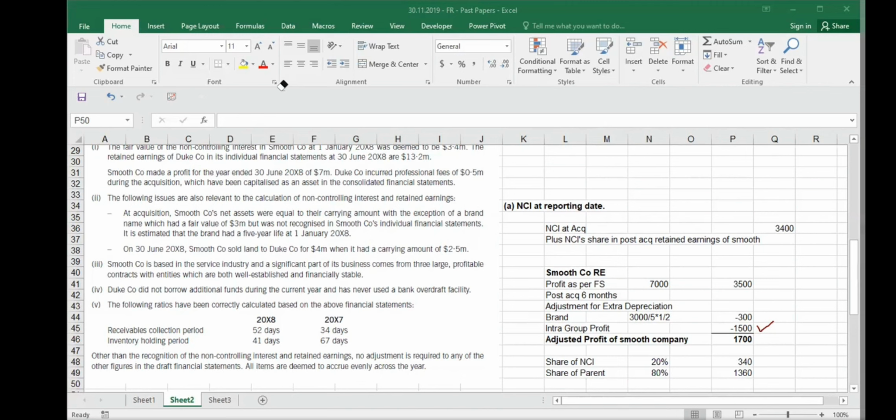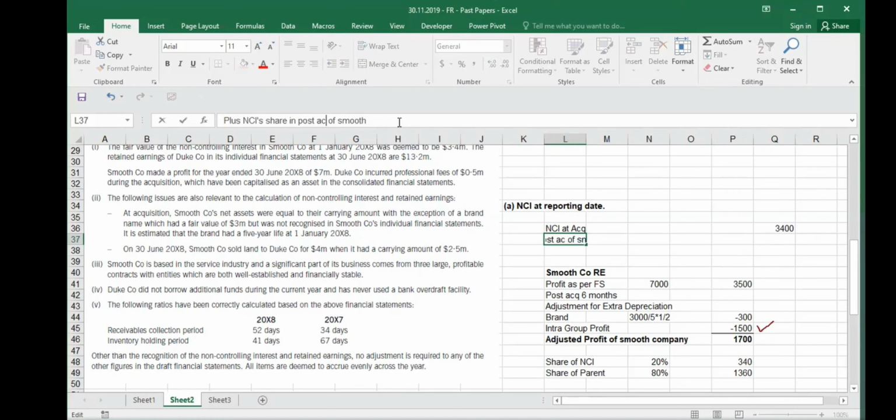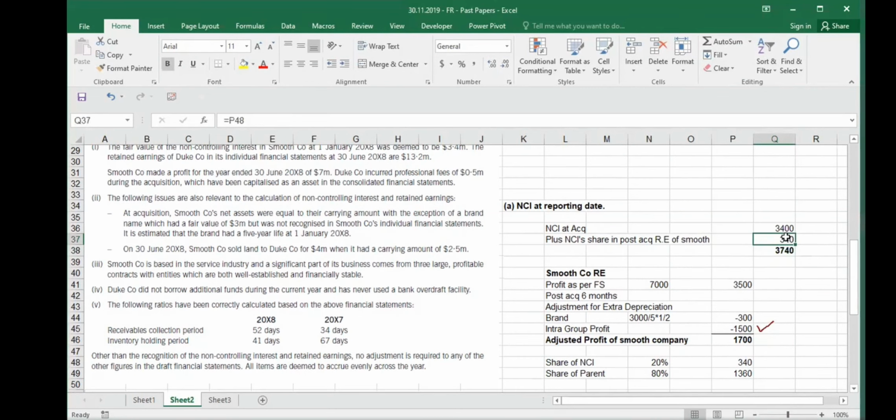So now we've got this, the share of NCI in post-acquisition retained earnings, post-acquisition profit. So this is what we needed. We calculated it. And we say NCI at acquisition date was given, plus NCI share in post-acquisition retained earnings of Smooth, which is how much? Which is 340. And we make a total. And this is, we got the answer. 3640. This is your NCI at reporting date. This they asked us. So one thing we just calculated here.